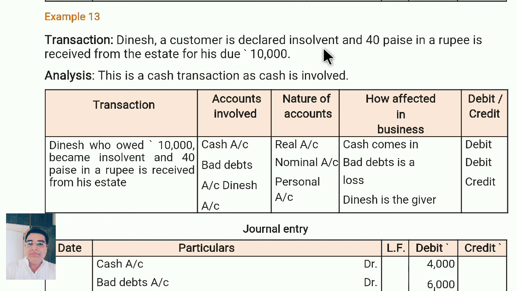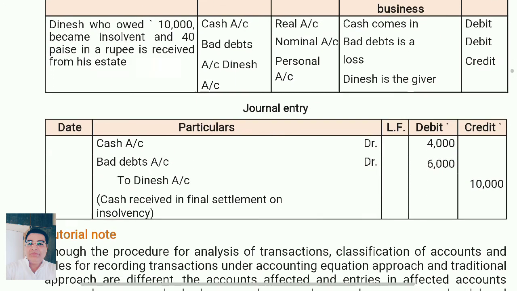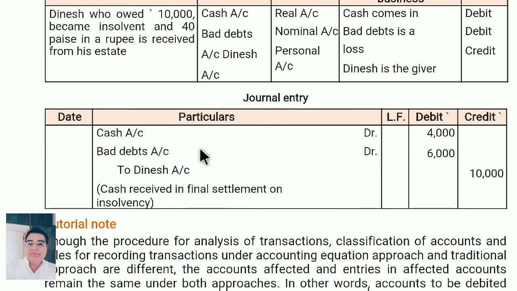Insolvent means he says, I don't have money at all right now, so I can pay only 40 paise in a rupee, meaning only 40 percent. So he has to pay 10,000, but how much is he going to pay right now? 40 percent, 10,000 into 40 by 100, 4,000 only he will pay us. So how much did we receive? 4,000 rupees. So what we received will be debited.